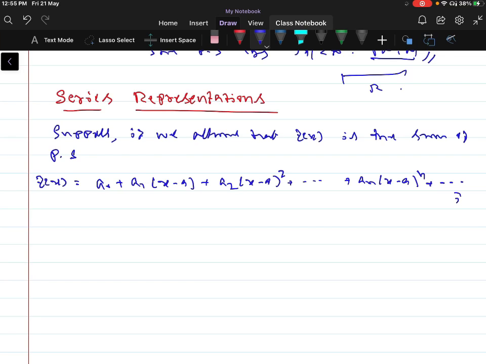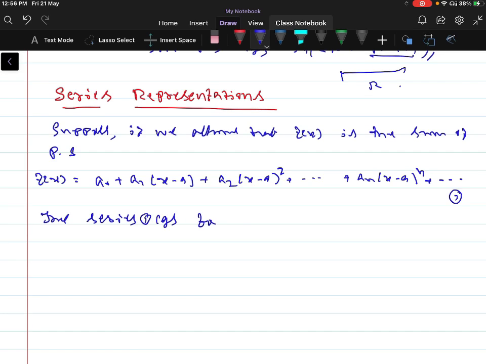Let us call this equation 1. The series in equation 1 converges for x with modulus of x minus a less than r, where r is the radius of convergence.